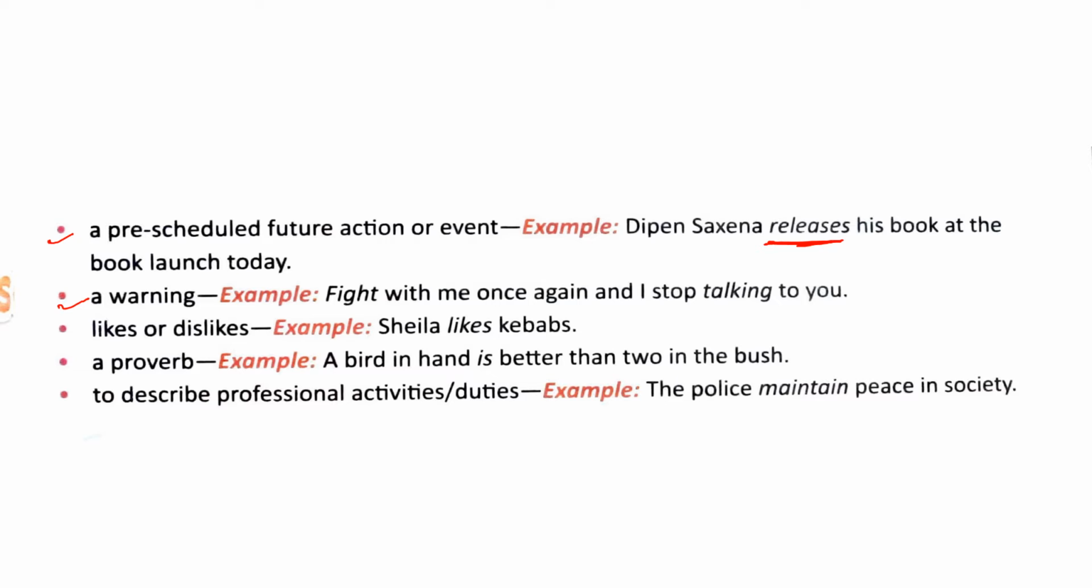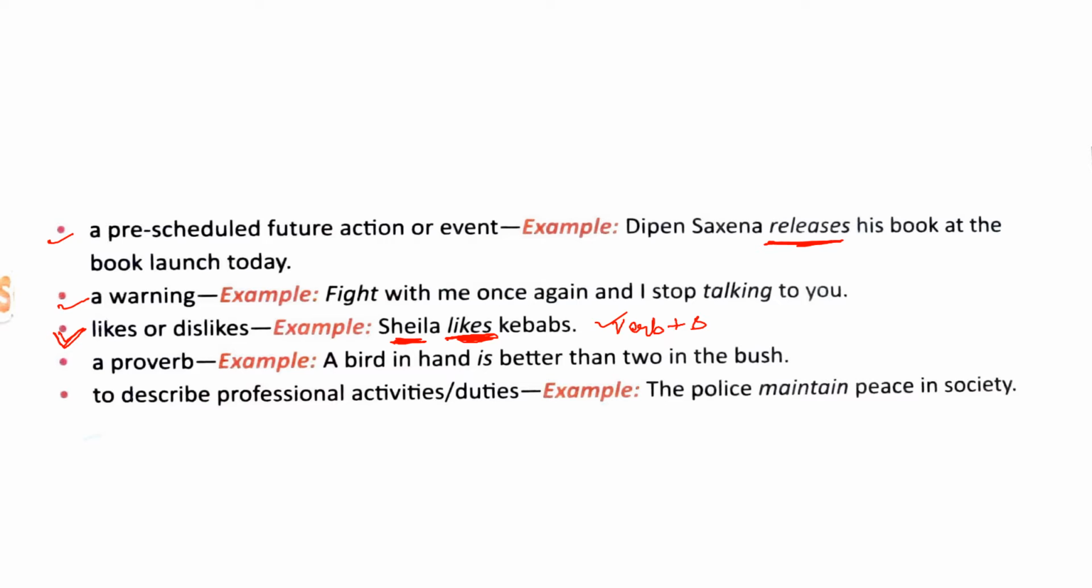When you're talking about your likes or dislikes, what you like or what you dislike, in those cases also you use the simple present tense. For example, Sheila likes kebabs. Now see the form of the verb. It is verb plus s because Sheila is singular, right? Sheila is singular, so you take this form.